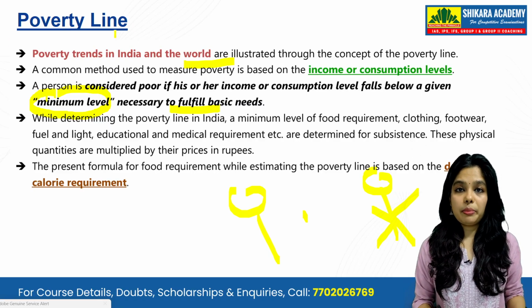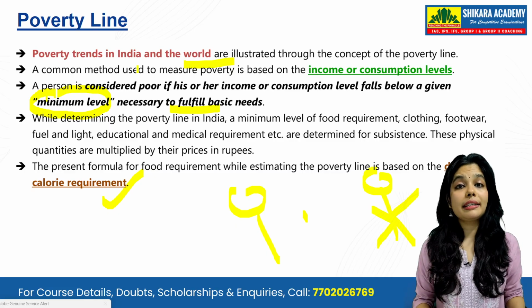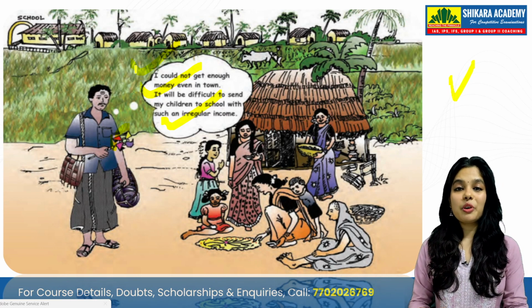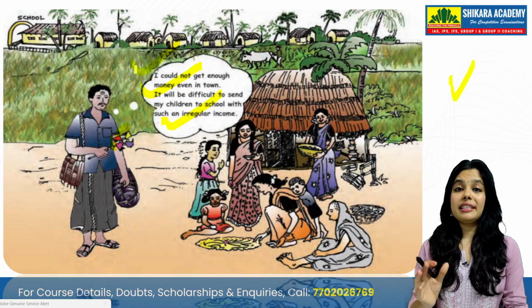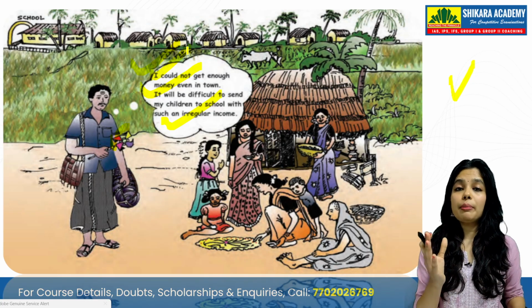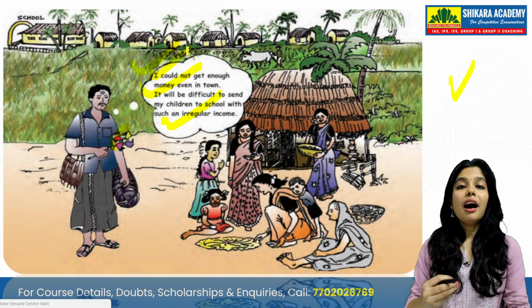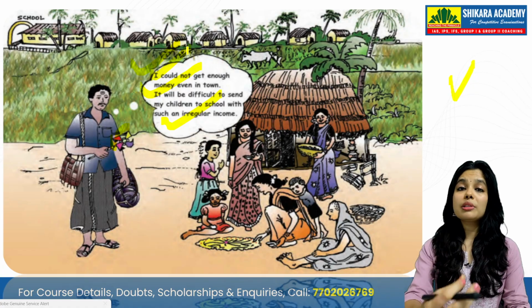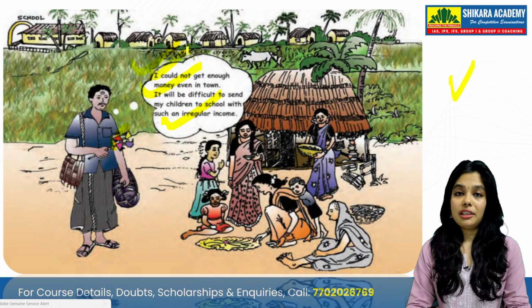In the present formula, we have something called the desired calorie requirement. And what should be the desired calorie requirement? Let's see. But before that, let me give you an example. In this example, you can see a person who is so sad that he is not able to educate his girl child. He is saying that even after migrating from a village area to an urban area, he could not earn enough to feed his children and send them to school for education.